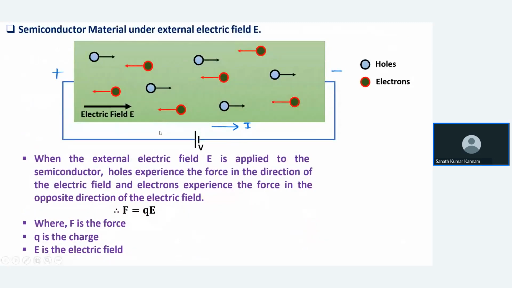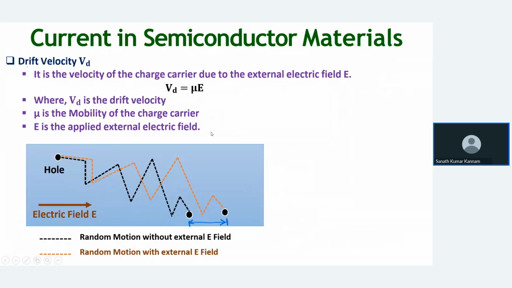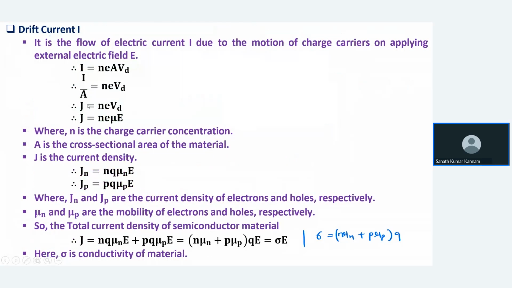We already know Vd equals mu into E. So J equals n e into mu into E. Here n is the carrier concentration and A is the area of cross section of the material. Jn is the drift current in N-type material, that is equal to n q mu n into E, where mu is the mobility. And the drift current in P-type material is p q mu p into E. Here Jn and Jp are the current densities due to electrons and holes, and mu n and mu p are the mobilities of electrons and holes.